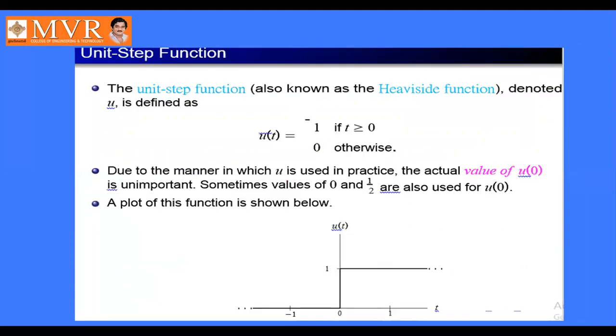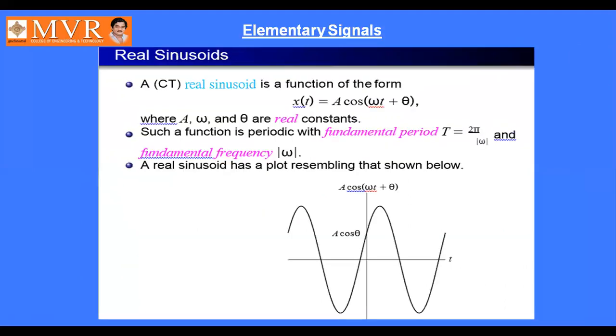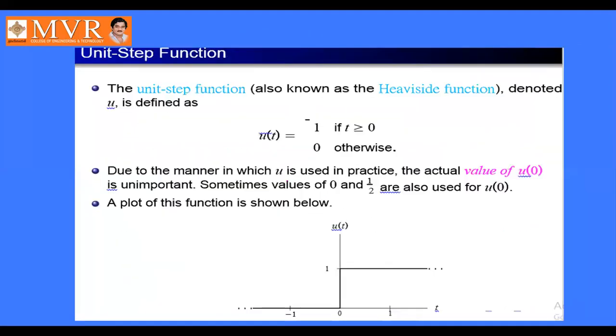Next, this is about the real sinusoids and complex exponentials. The next one is the unit step function. How does it look? It looks like a step, but its value is unity. That's why it is called the unit step function. How is it defined mathematically? U of t is equal to 1 if t is greater than or equal to 0, and it is equal to 0 otherwise. So from t greater than or equal to 0, its value is 1.